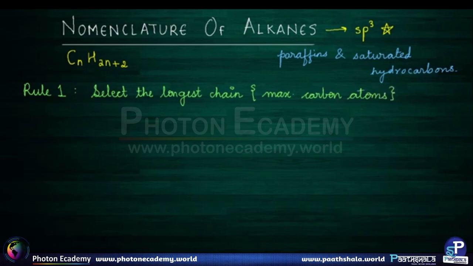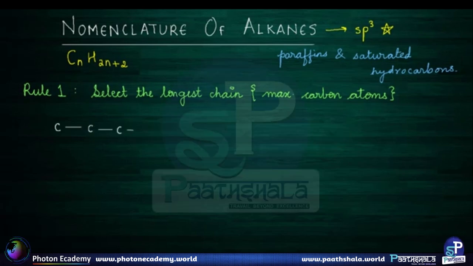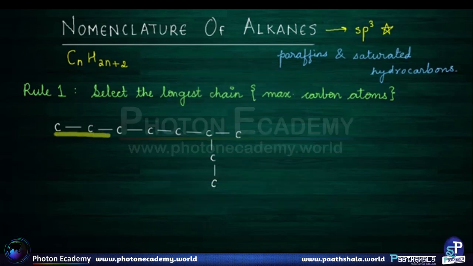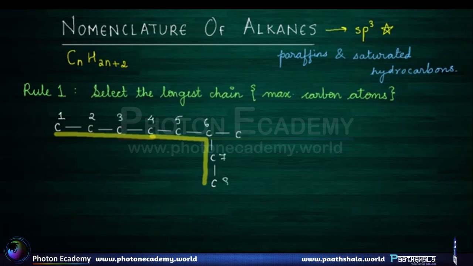So let's check this out with one example. In this example, it should be clear that the longest chain is this, which has 1, 2, 3, 4, 5, 6, 7 and 8 carbon atoms in it.